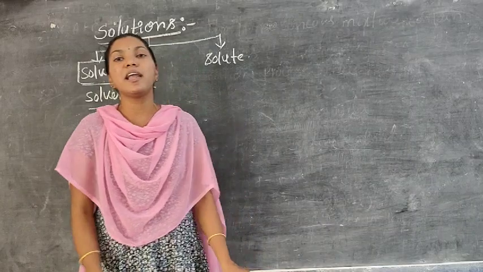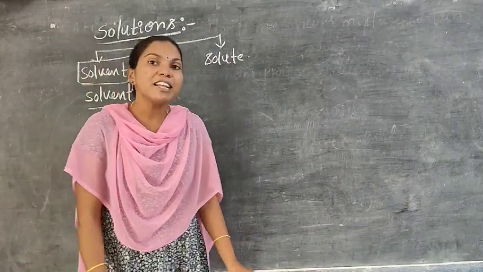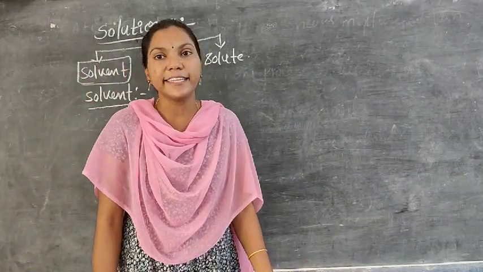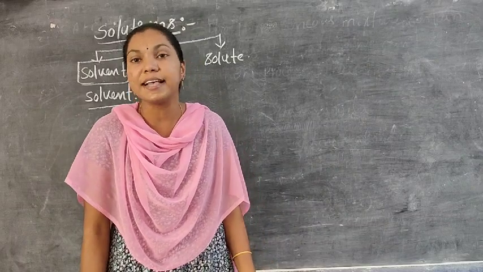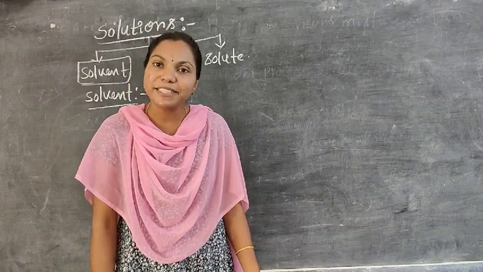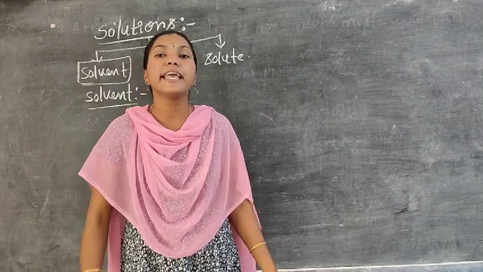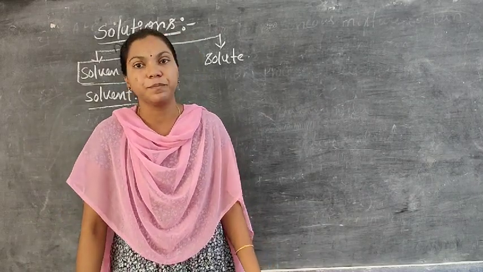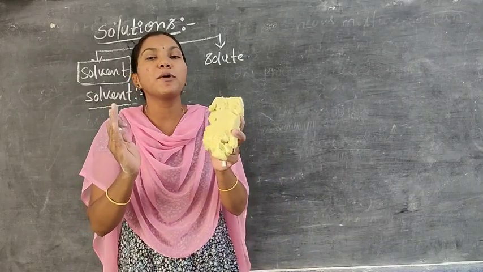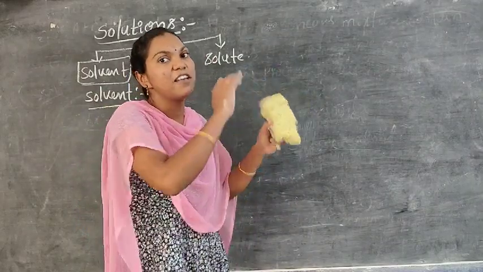Or simply, the substance which is present in larger quantity in a solution is known as the solvent. More amount of a component is considered the solvent.